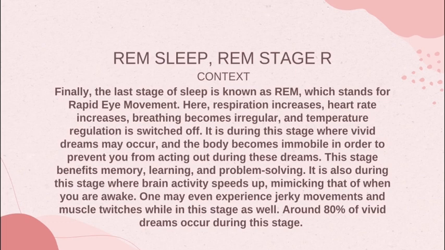REM sleep, REM stage R. Finally, the last stage of sleep is known as REM, which stands for rapid eye movement. Here, respiration increases, heart rate increases, breathing becomes irregular, and temperature regulation is switched off. It is during this stage where vivid dreams may occur, and the body becomes immobile in order to prevent you from acting out during these dreams.